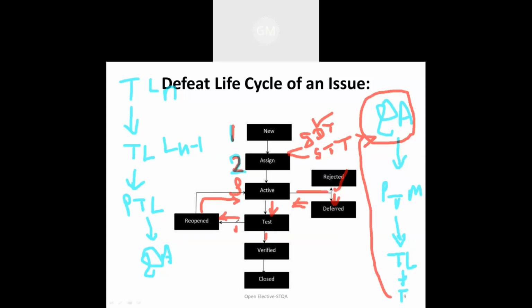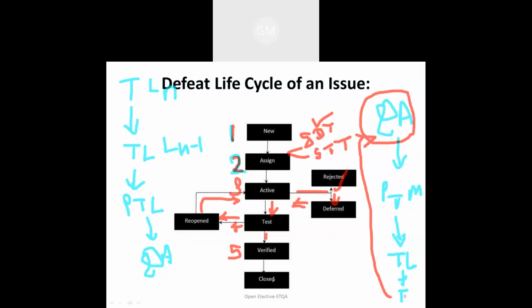Now, after the fourth stage, that is after testing this defect, reopening and checking again, it goes to the fifth stage, that is verification. In the verification stage, the defect is going to be verified and it will check whether it is going to hamper other aspects of the system or not. If it is not, then that defect is going to close. If that particular defect is verified and it is identified that it is going to hamper another module or system, again it will be sent to the system team for fixing that particular defect.